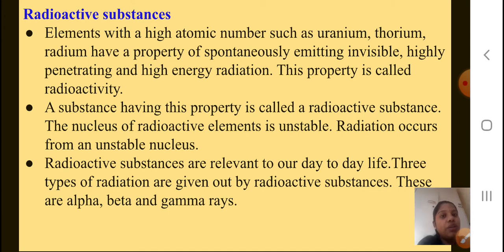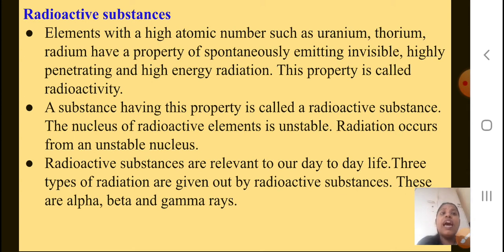So can I say uranium is a radioactive substance? Yes. Can I say thorium is a radioactive substance? Yes, I can say. The nucleus of the radioactive elements is unstable. Radiation occurs from an unstable nucleus. There is no stability in the atoms of the radioactive elements.